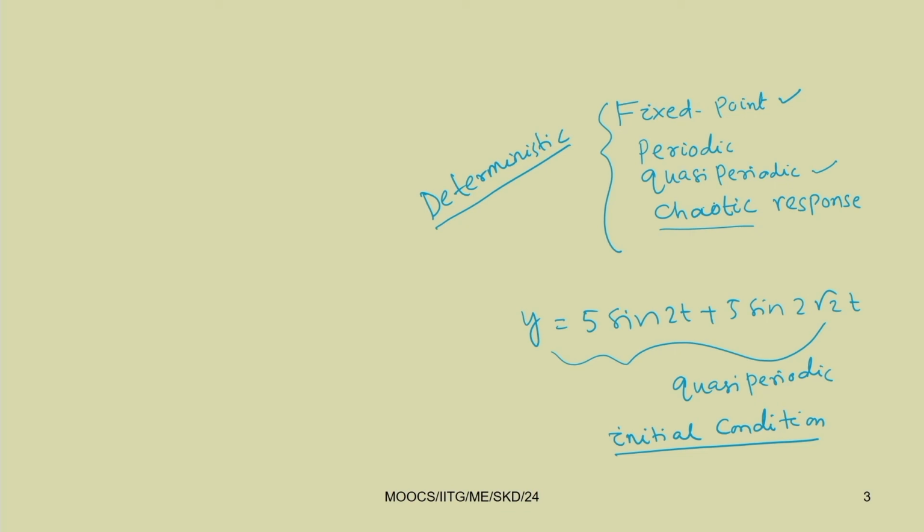The sensitivity to initial condition which leads to different chaotic attractors is known as the butterfly effect. In chaotic responses particularly you will be seeing this butterfly effect. In all higher dimensional systems you can get chaotic response.